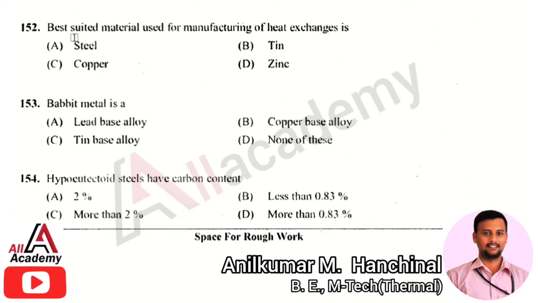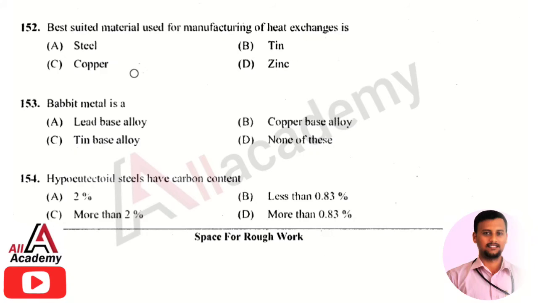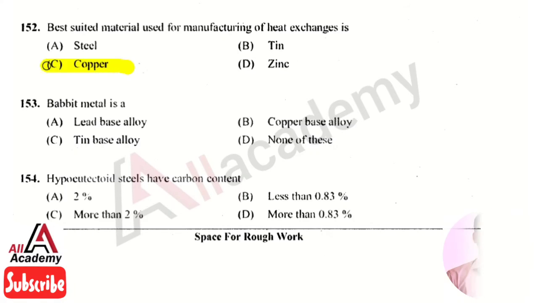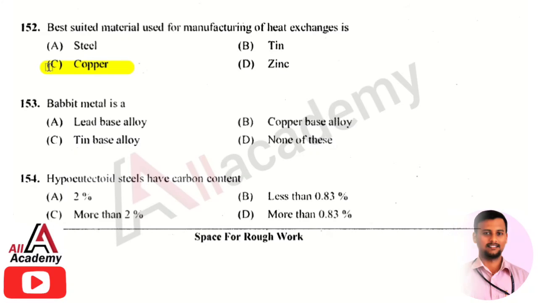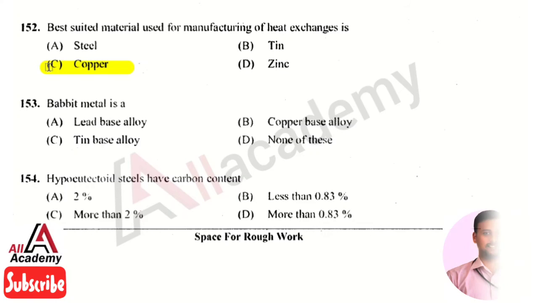The next question is the best suited material used for manufacturing of a heat exchanger is. The right answer is option 3. That is copper. As we all know, copper is a good conductor of heat. Copper is a more suitable material for designing a heat exchanger. So what is a heat exchanger? A heat exchanger is a device which transfers heat from a cold fluid to a hotter fluid or from a hot fluid to a cold fluid. That is an interaction of heat. So copper is the best material for heat exchanger design.